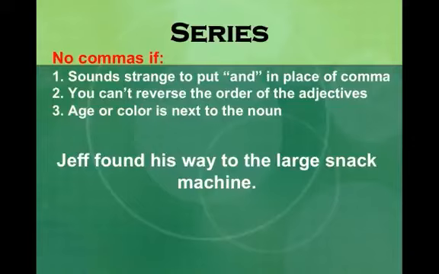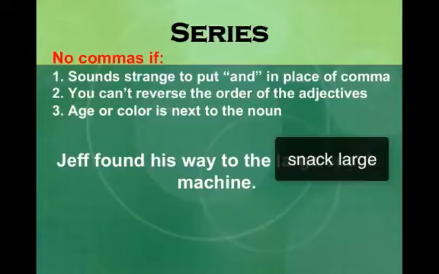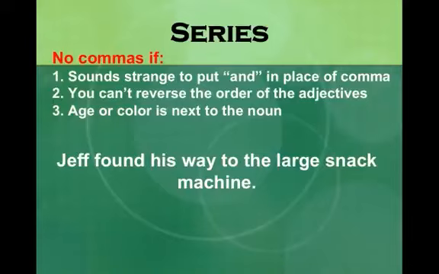Test number 1 has already shown me that I do not need a comma, but let's try test number 2 as well. Test number 2 asks me to reverse the order. Jeff found his way to the snack large machine. That does not make sense at all. So once again, I'm realizing that I do not need a comma here. And then of course, number 3, age or color next to the noun. Do not have age or color, but we failed our other 2 tests, so we know that we do not have a comma here.